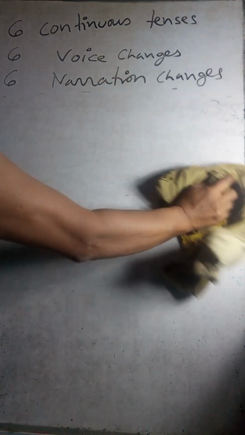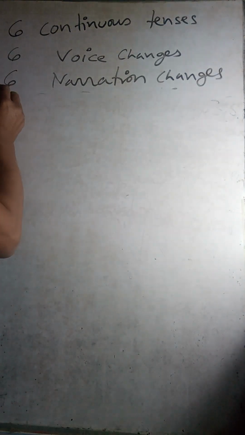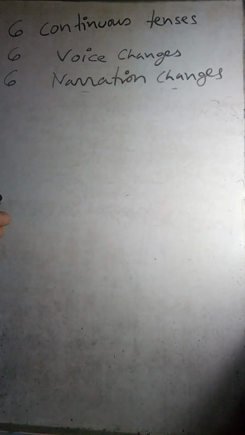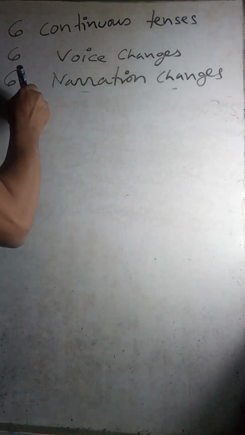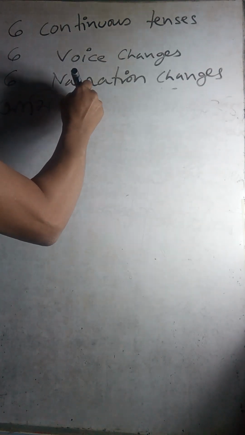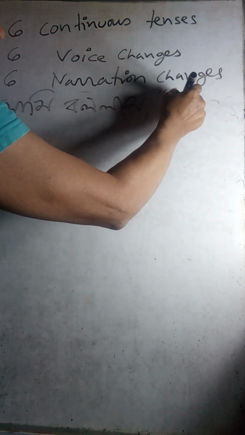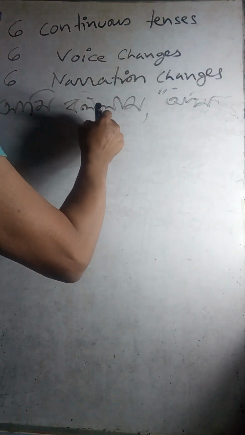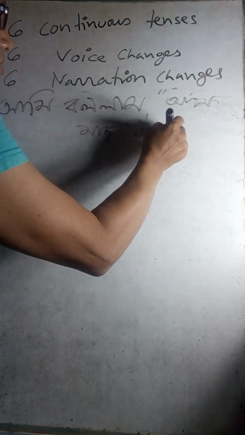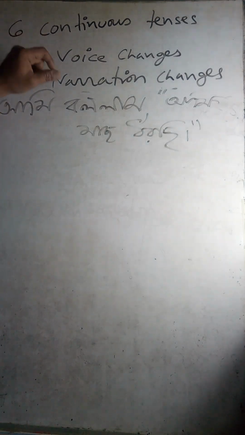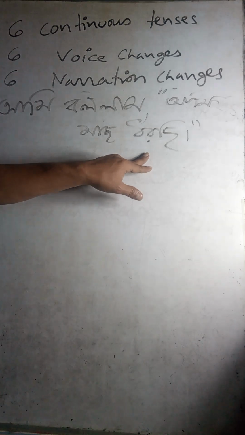So now we come to narration. Very easy, the same thing, narration. So আমি বললাম, the thing is that, okay, so আমি বললাম, inverted comma, আমি মাছ ধরছি. So translation. So first I come to this. আমি মাছ ধরছি, present continuous tense.